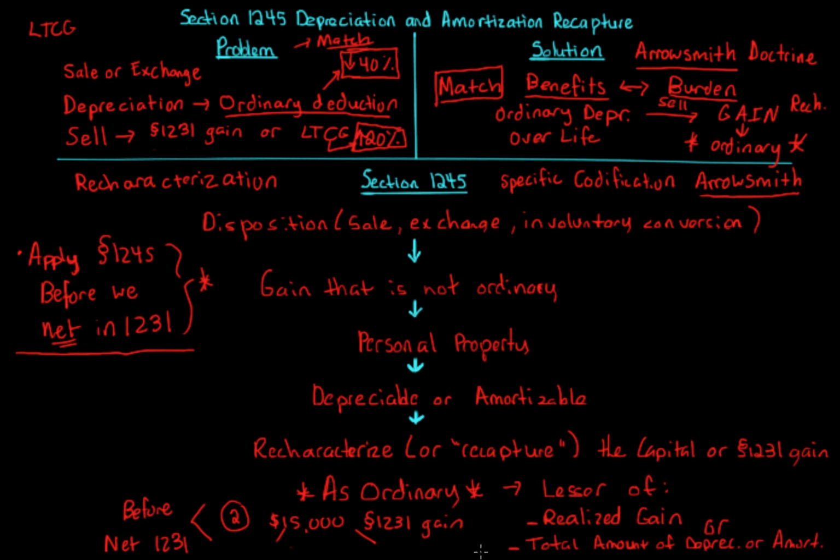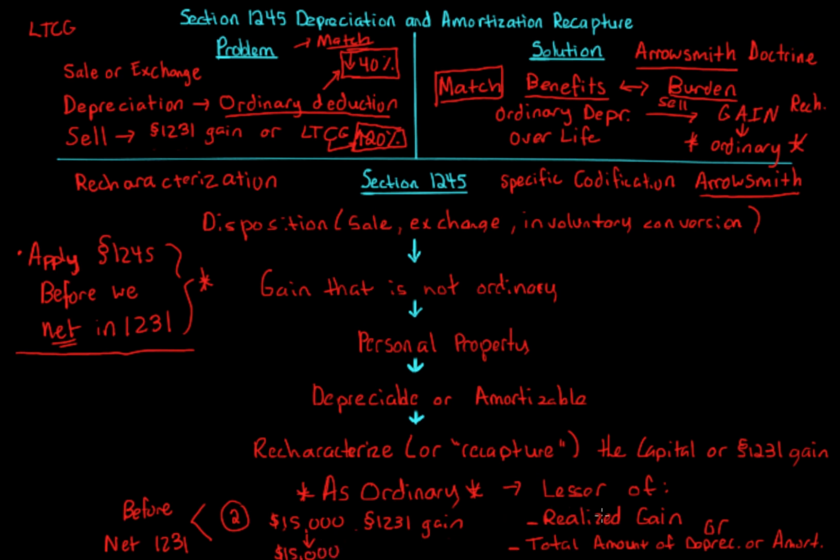There was $20,000 taken on some equipment. Well, then the full 1231 gain would be ordinary. All of it would be ordinary. And the reason is because it's the lesser of the realized gain, which is $15,000, or the amount of depreciation, which is $20,000. So when the realized gain is the amount you use, guess what? All the 1231 or all the long-term capital becomes ordinary because of the lesser of rule.